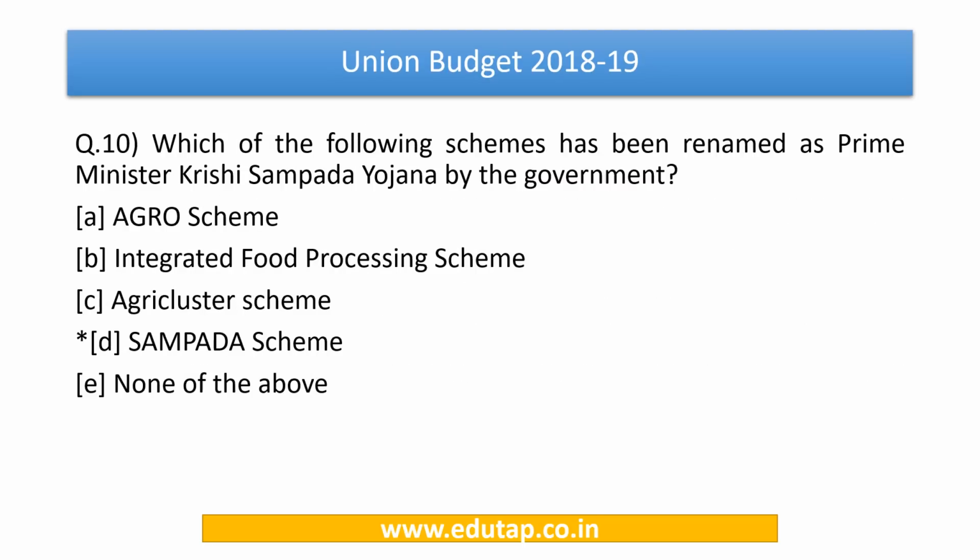Now, let us move on to the next question, that is question number 10. It says, which of the following schemes has been renamed as Prime Minister Krishi Sampada Yojana by the government? So, is it the Agro scheme? Is it the Integrated Food Processing scheme? Is it the Agri Cluster scheme? Sampada scheme or none of the above? The answer is very simple and direct. In fact, it is the Sampada scheme.